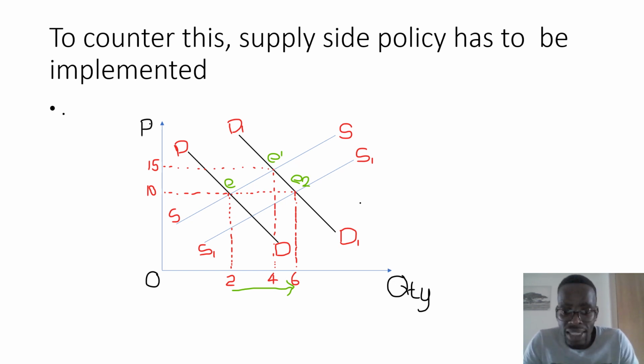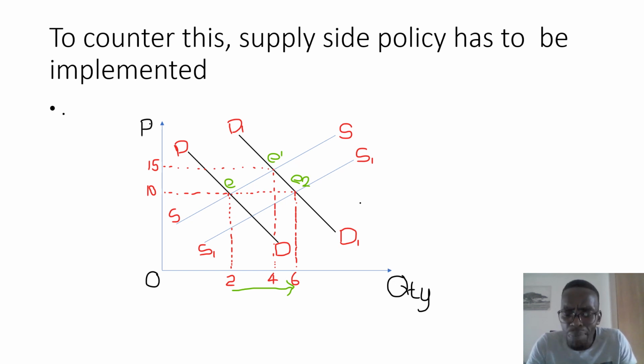But what we need to understand is, when supply shifts, it can only shift in the long run. In the short run, supply remains sticky. It's demand that changes, and then in the long run we can have our supply curve shifting. It then responds to the change in aggregate demand, but that only happens in the long run. So in the long run, when supply shifts to the right, it creates a new equilibrium position. Remember, our old equilibrium position was E1, where D1 was meeting S. That's where we had our equilibrium position E1.